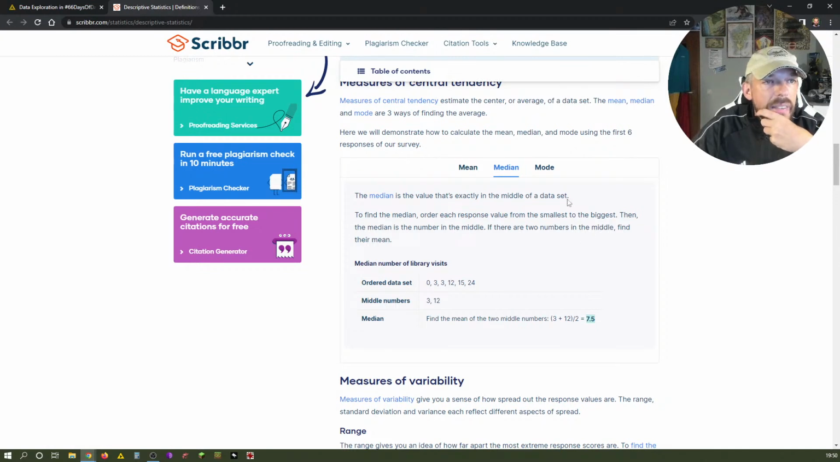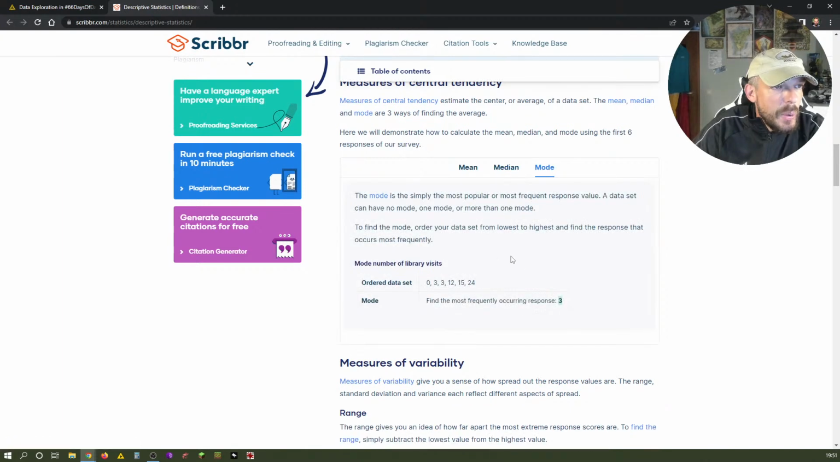And then finally, you know, the one thing I struggled with at the beginning here in this task was, wait a minute, 0, 3, 3, 12, 15, 24. I couldn't take the 12 because it's an even set of numbers, right? If we would have 0, 3, 3, 12, 14, 15, 24, then 14 would probably, or the 12 would probably be our median number.